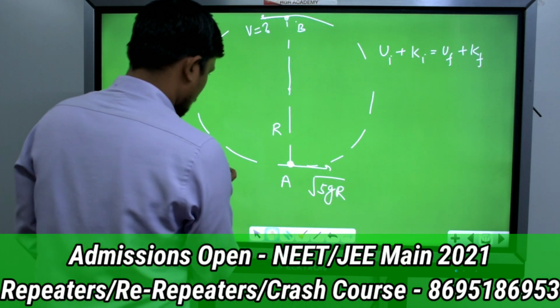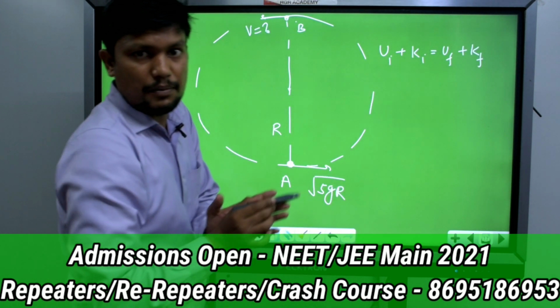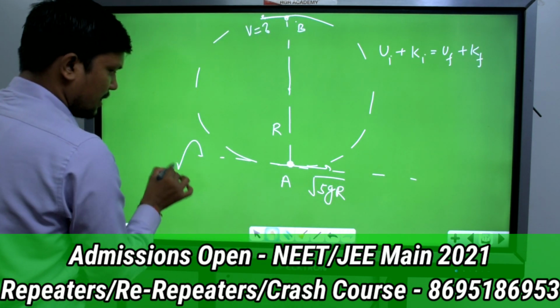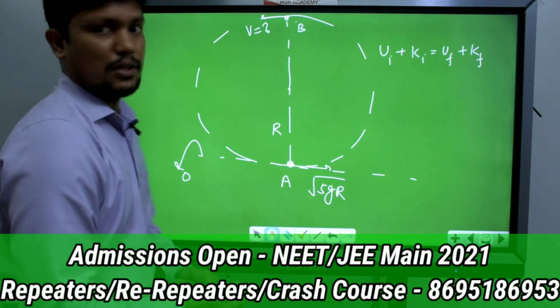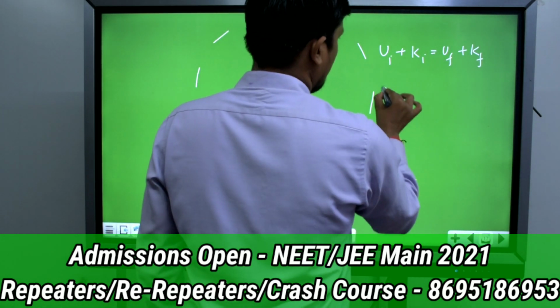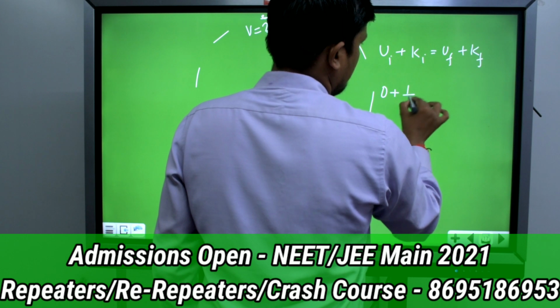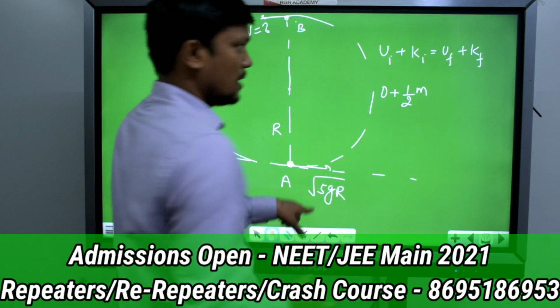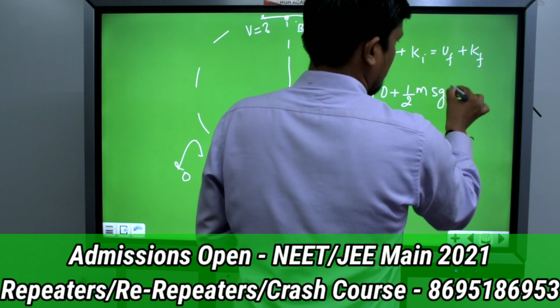Here U means gravitational potential energy, so first of all we define the reference of zero potential. So U initial is 0. Initial kinetic energy is half m v square, where v is root of 5 gr, so v square will be 5 gr.